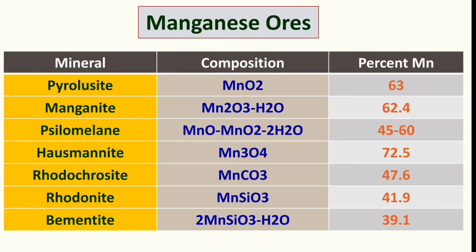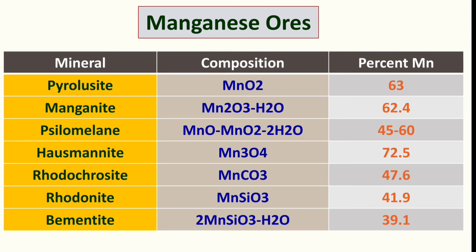So these types of questions are generally asked in the examination, means which type of ore, whether it's sulfide ore, whether it's carbonate ore, whether it's oxide ore, so that you have to remember. Okay, so hausmannite, that is Mn3O4, means oxide mineral. Oxide minerals are pyrolusite, MnO2. Okay, hausmannite, Mn3O4, oxide mineral, and the carbonate mineral that we have discussed, rhodochrosite. So about 50% of manganese that is being mined.